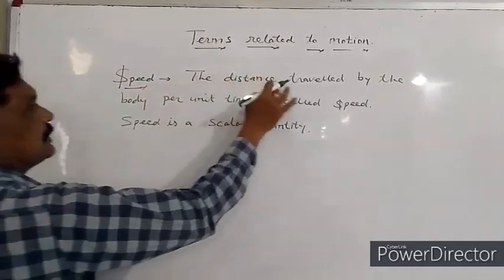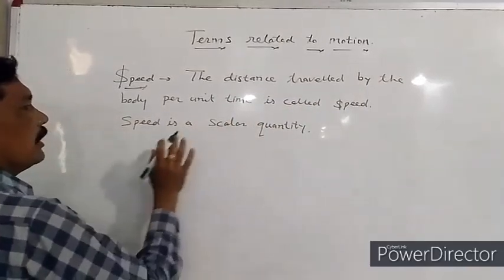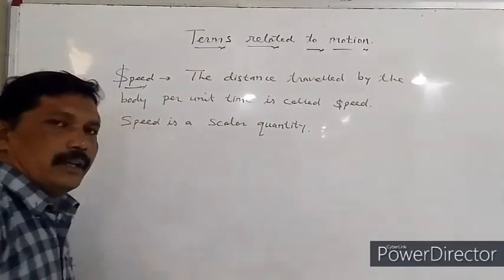Speed. The distance traveled by the body per unit time is called as speed. It is a scalar quantity.